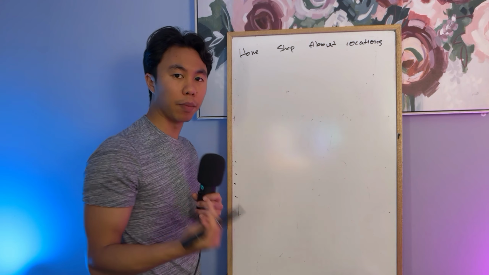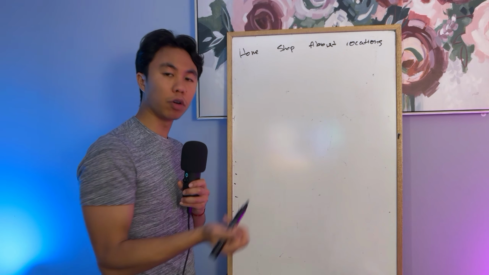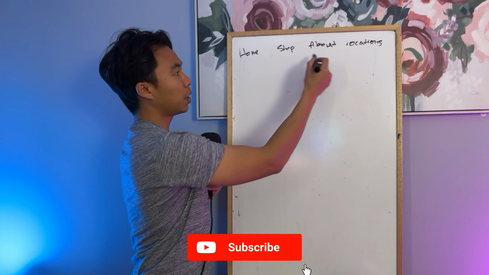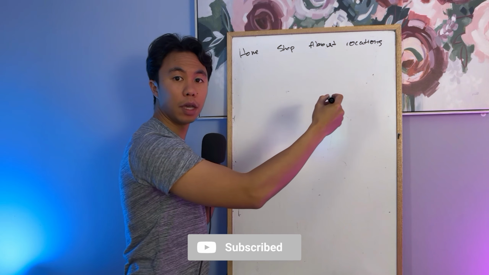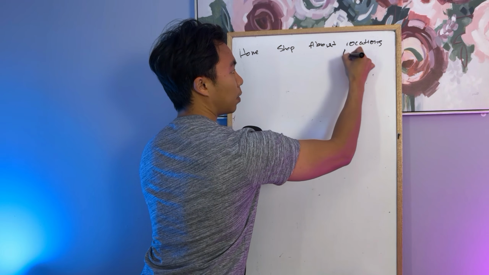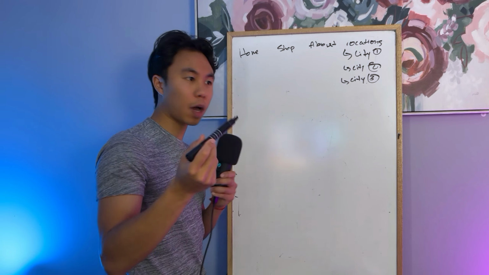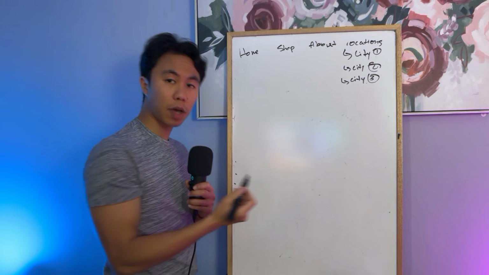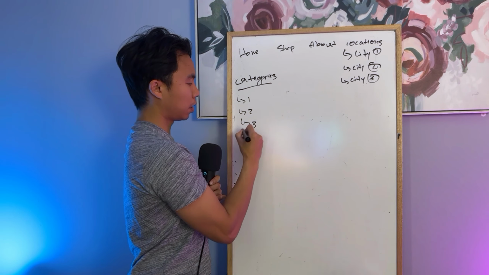But what I would recommend is that if you want Google to crawl your website and calculate all the different results, you have your home page, shop page, about page, locations, and in your locations page, you have a drop down. The drop down is going to be city 1, city 2, city 3. So then you have these specific pages that you can build out: city 1 location page keyword optimized, city 2 location page optimized, and city 3. In addition to that, you might also have your categories page, and then category 1, category 2, category 3, category 4.